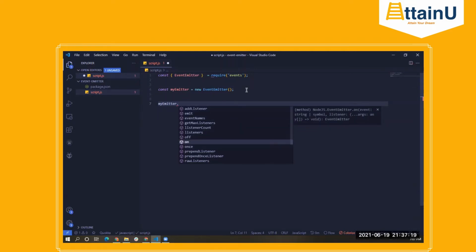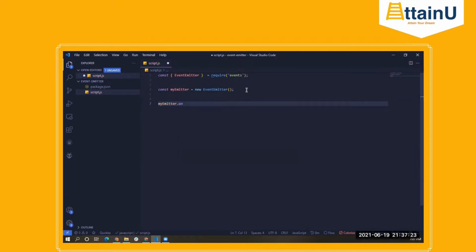This is for registering the events, right? So the very basic is on. And here, the first argument is the event name. You can provide that event name as a string, and it can be anything, whatever you want. So let's say my event name is test.